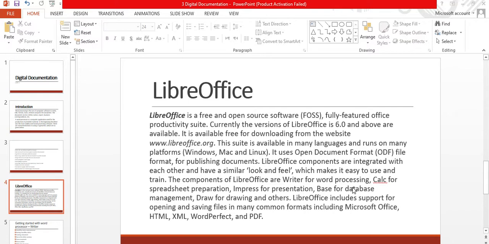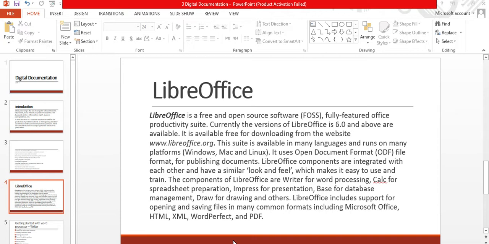One by one in this 9th standard, we are going to learn the basics of Writer, Calc, Impress, and Base. In 10th class, you will learn the advanced parts of all these topics, Draw for drawing, and others.